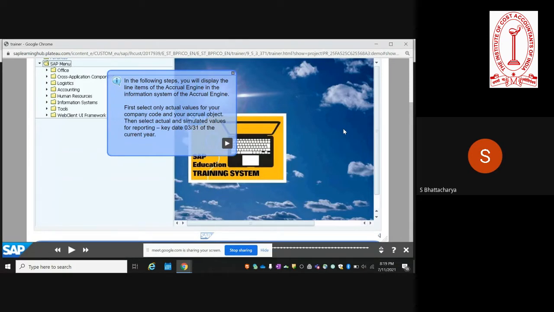In this example, we will explain how the line items of the accrual engine are displayed, and what the information system reports are which are available to see how the accrual engine is creating its postings. We will create entries for actual values, and we will also look at simulated values, and how you can do simulation using the concept of the accrual engine.